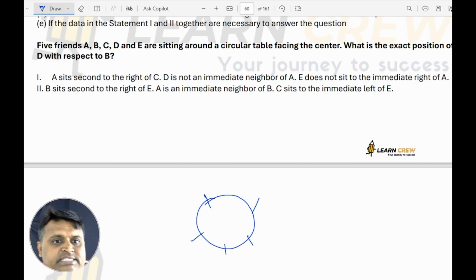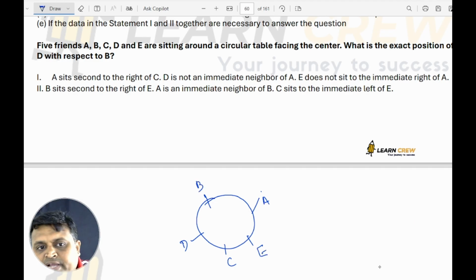A sits second to the right of C. What is given? All are facing towards the center. A sits second to the right of C means C is here, and C's second right is A. Then E does not sit to the immediate right of A. So D is not the immediate neighbor of A, which means D must be here. E does not sit to the immediate right of A, so E must sit here. The remaining person is B.